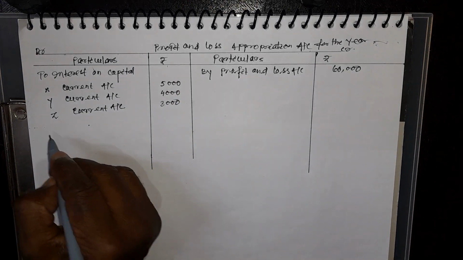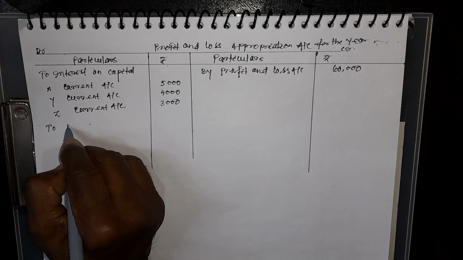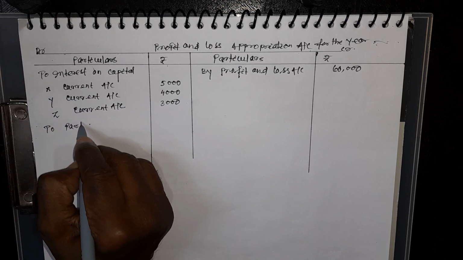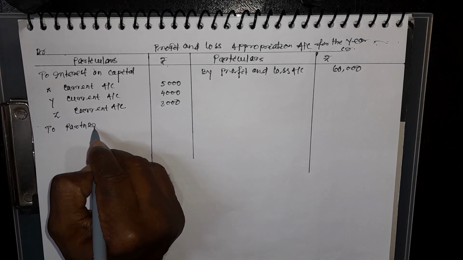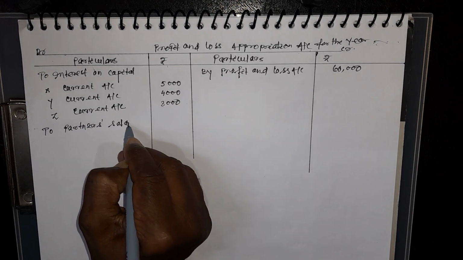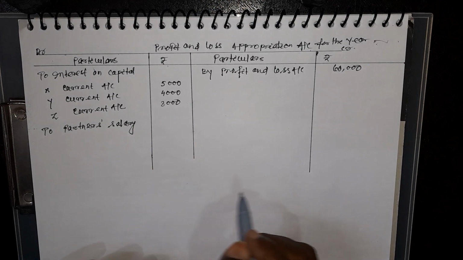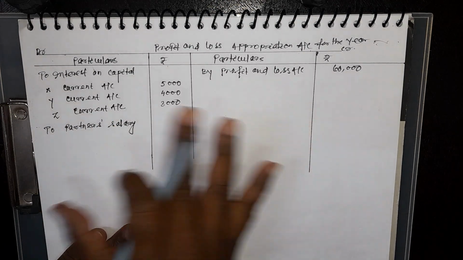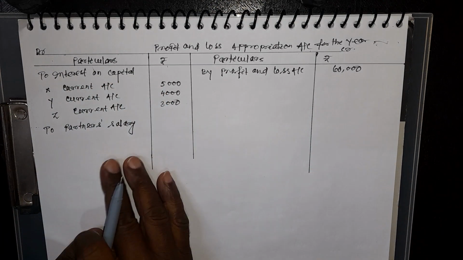Okay, and to partner salary. This is the working notes, not part of the answer, but I explain it for your better understanding.